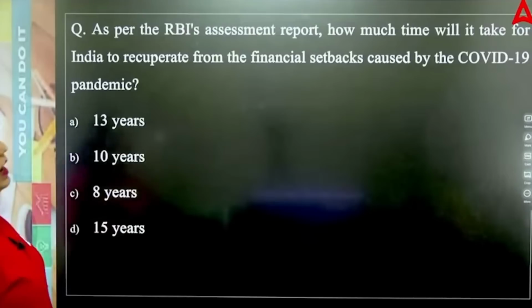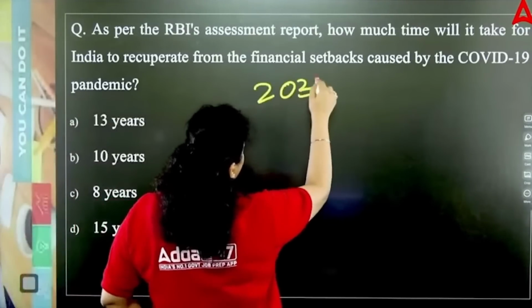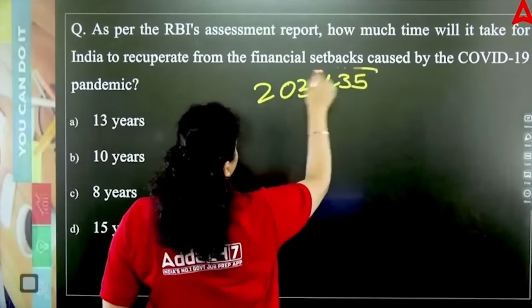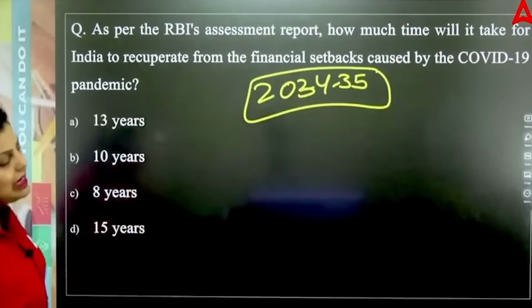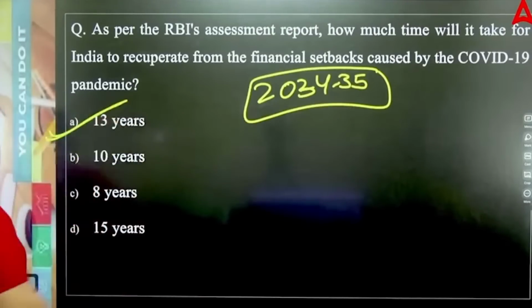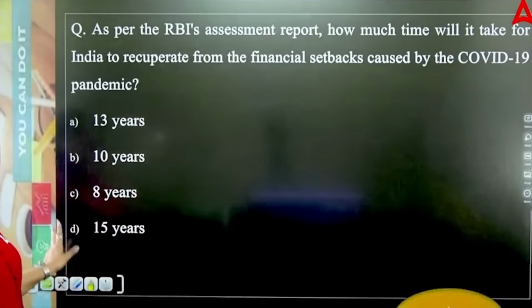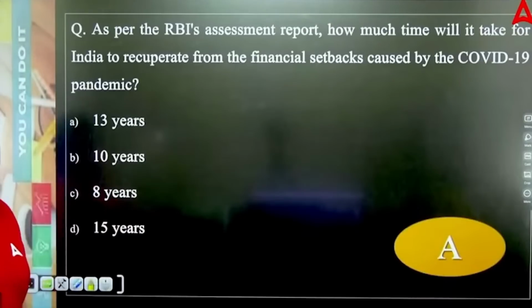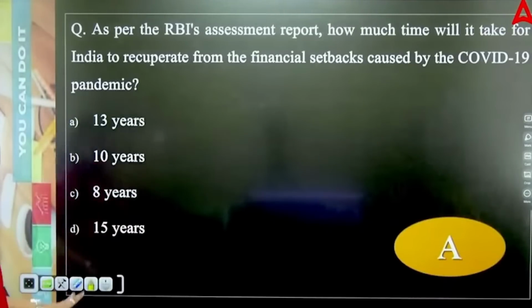According to RBI, by the year 2034-35 we will be recovering from the financial setbacks because of COVID-19. It means it will take around 13 years.